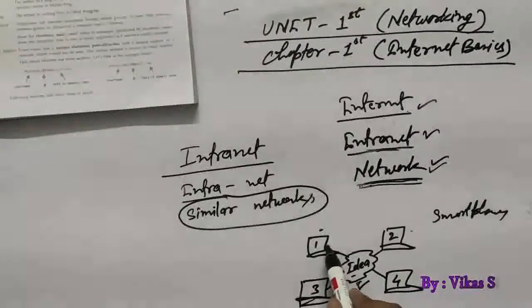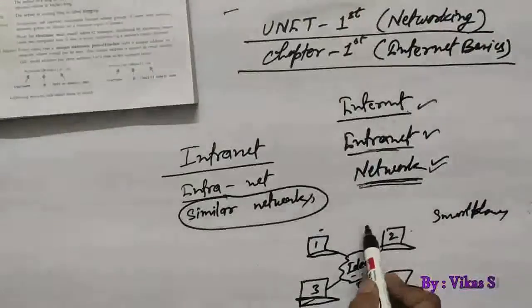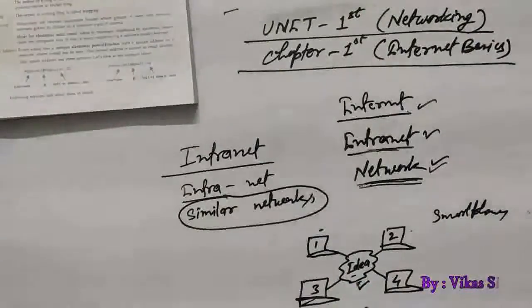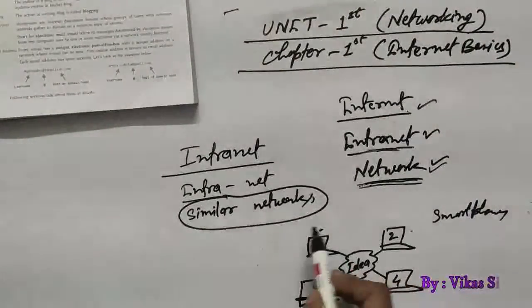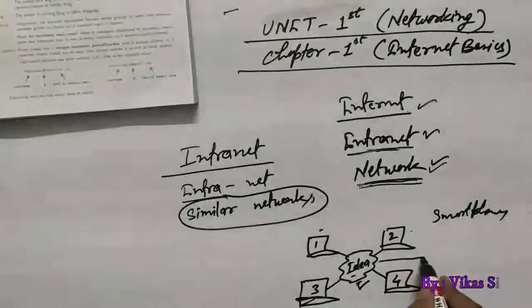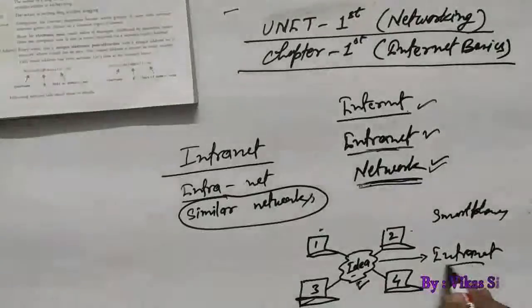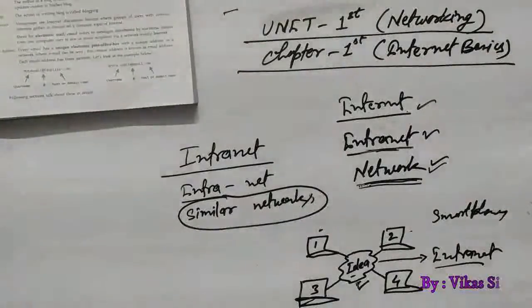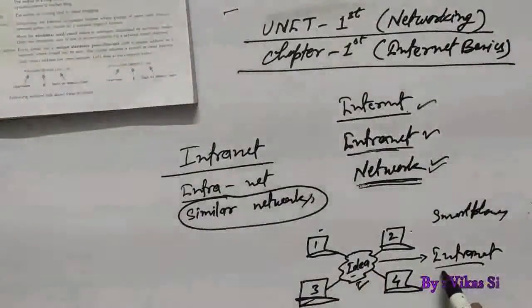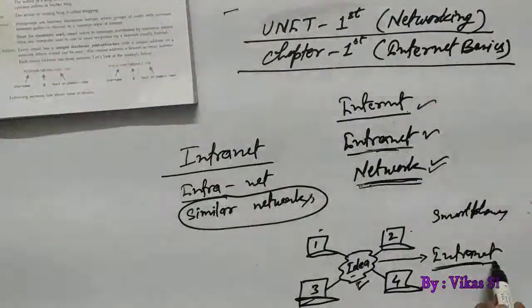So all these smartphones or computers are connected with an intranet. When multiple systems or electronic devices are connected to only one network, at that time this is called an intranet.